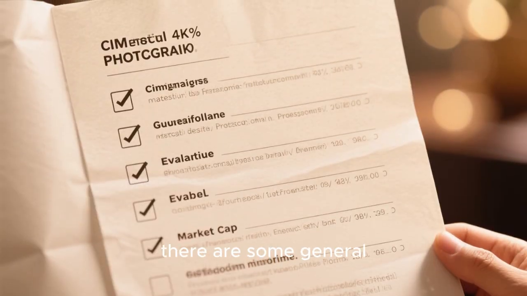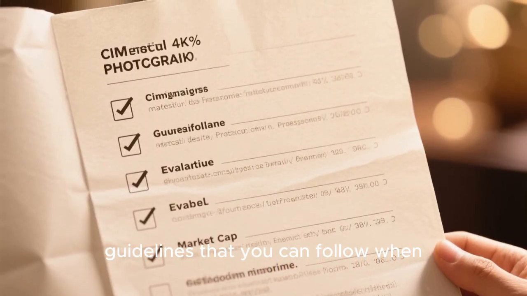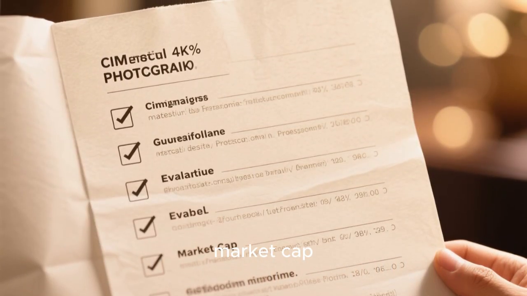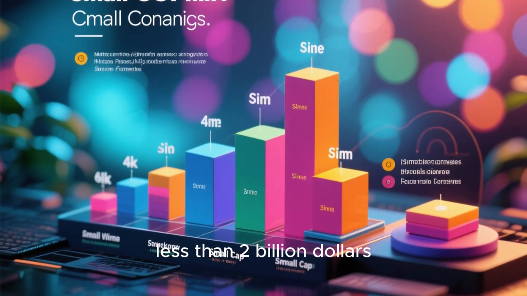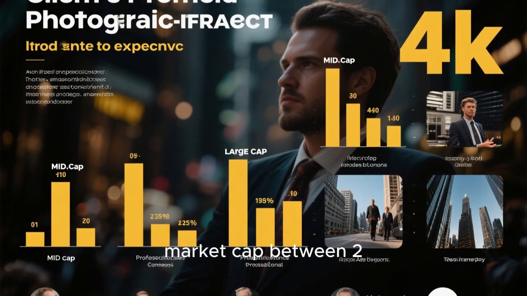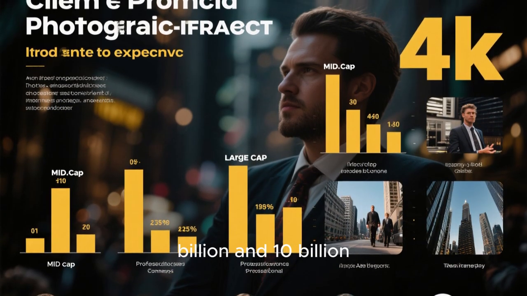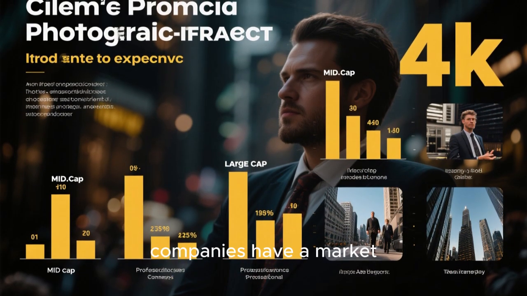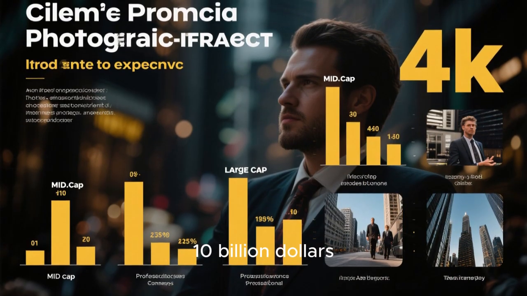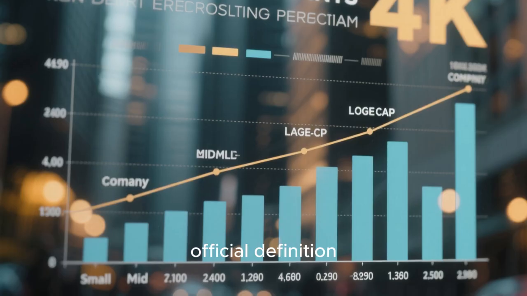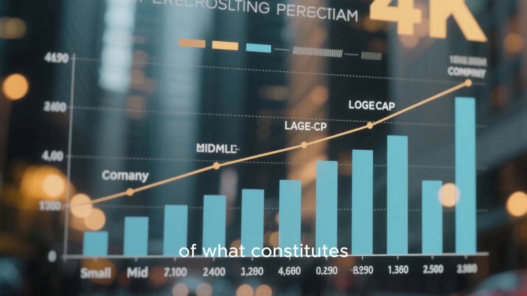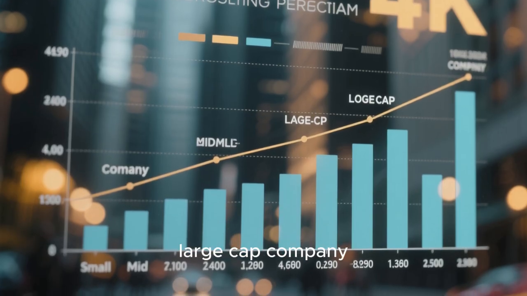That being said, there are some general guidelines that you can follow when evaluating a company's market cap. Small cap companies typically have a market cap of less than $2 billion. Mid-cap companies have a market cap between $2 billion and $10 billion, and large-cap companies have a market cap of more than $10 billion. Keep in mind that these are just rough guidelines, and there's no official definition of what constitutes a small, mid, or large-cap company.